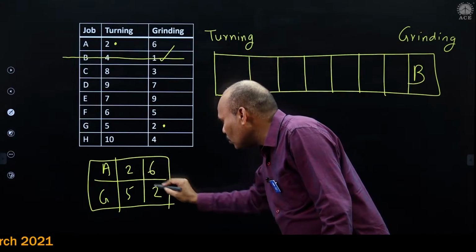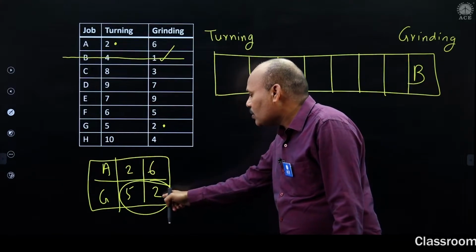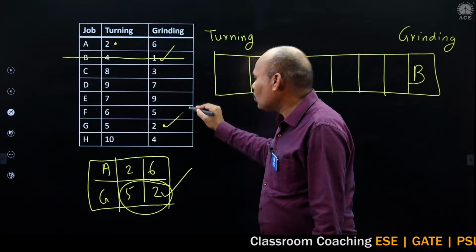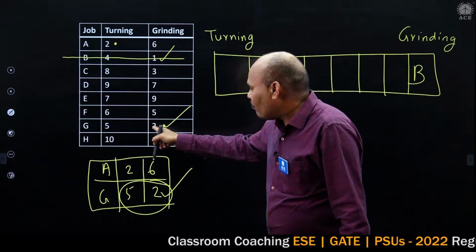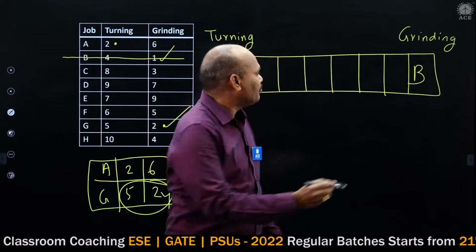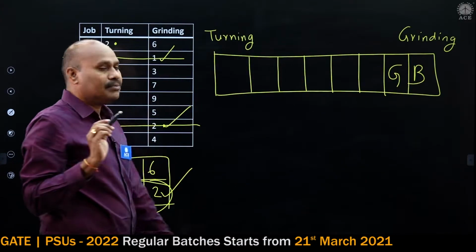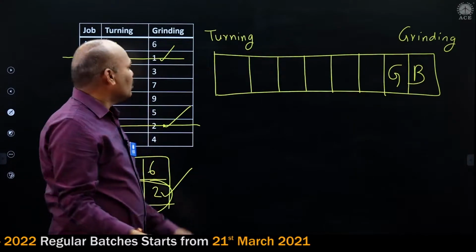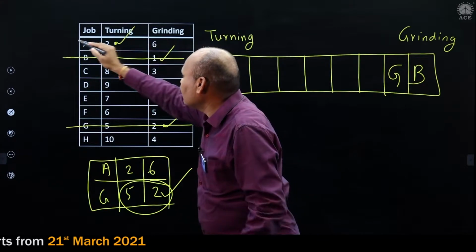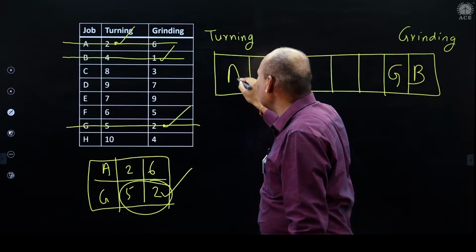So 2 and 6, or 2 and 5. I'm taking this one because of the 5. So this 2 is selected. From where is it occurring? The grinding side. So G should be loaded in the grinding side, and deleted from the list. Next minimum: of course 2 is the minimum. Where is it occurring? Job A and the turning side. So load job A on the turning side.